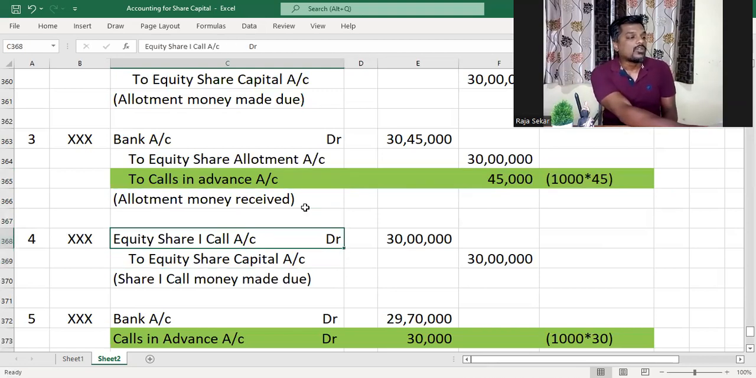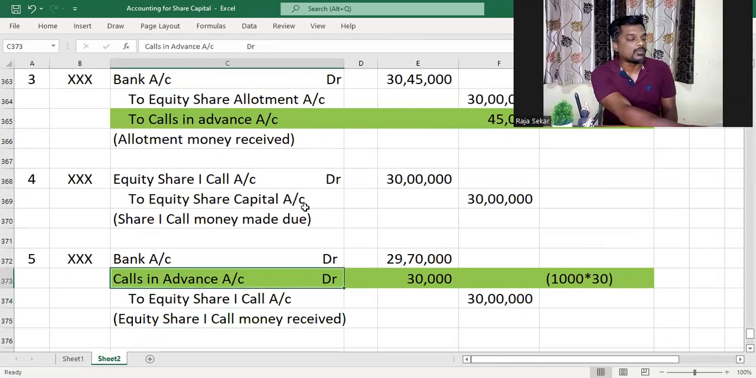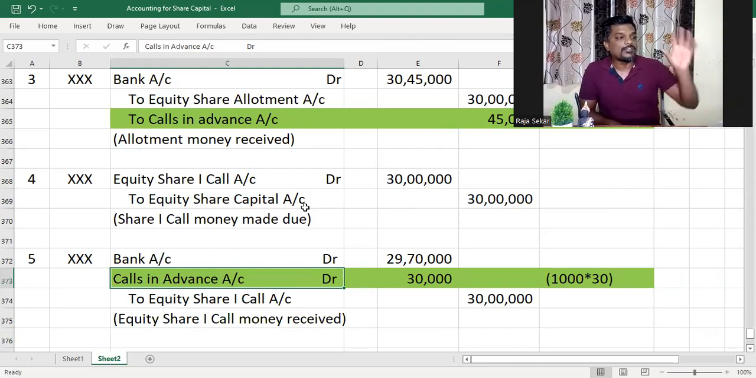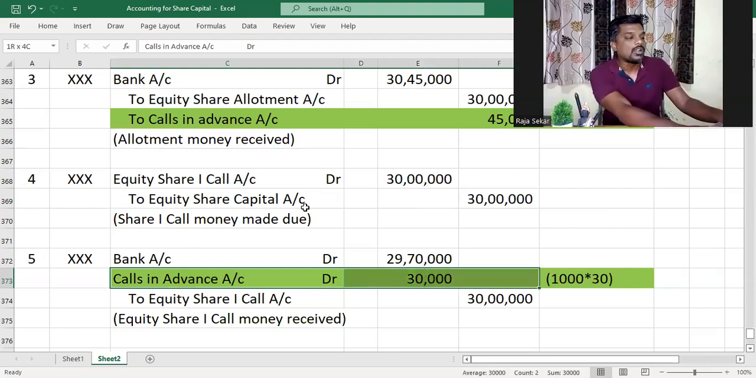And then what did we do? Whenever that amount became due, whatever portion of that amount became due, we set it off against the amount due. For instance, we made first call due for 30 rupees per share. So when we receive first call money, out of that 45,000, we set off whatever Karthi had to pay for the first call, because that amount will not be paid by Karthi. He would tell us to set it off against the advance that he paid to us along with allotment money. And out of the 45,000, 30,000 is due from Karthi now. So we'll reduce the calls in advance account and set it off against the first call money due.